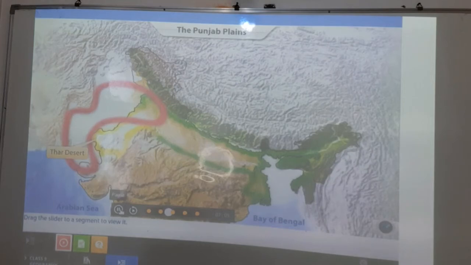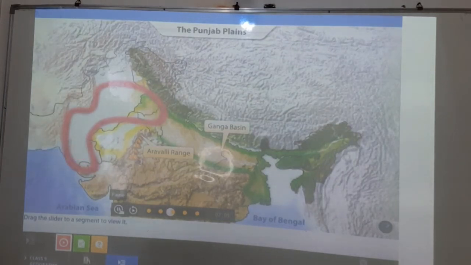The Thar Desert and the Aravalli mountain range separate the Punjab plains from the Ganga basin. Most of the Punjab plains lie in Pakistan. In India, the plains lie in the states of Punjab, Haryana and Himachal Pradesh.